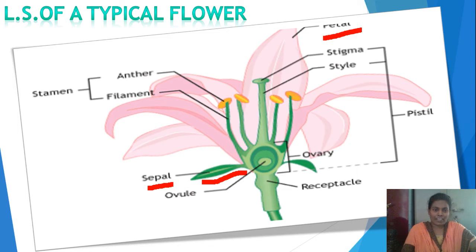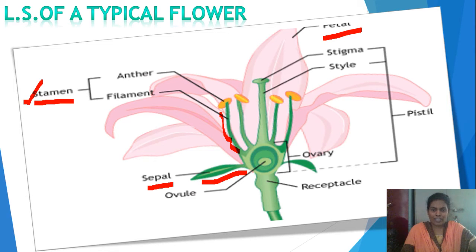Third one, stamens are the male reproductive organs. Look at this. These are all stamens. These green structures with yellow head-like tips are called stamens. Again, if you observe one stamen, it includes two important parts.